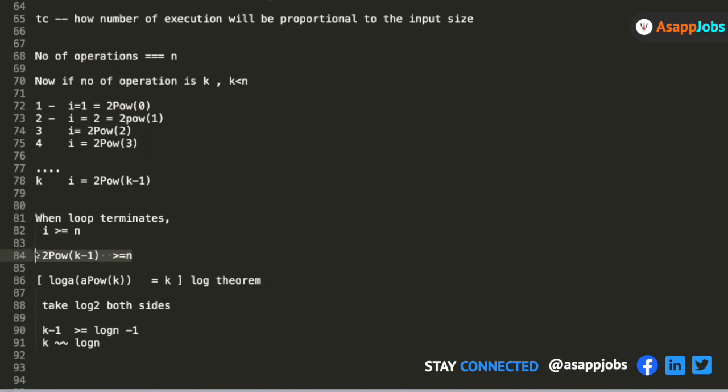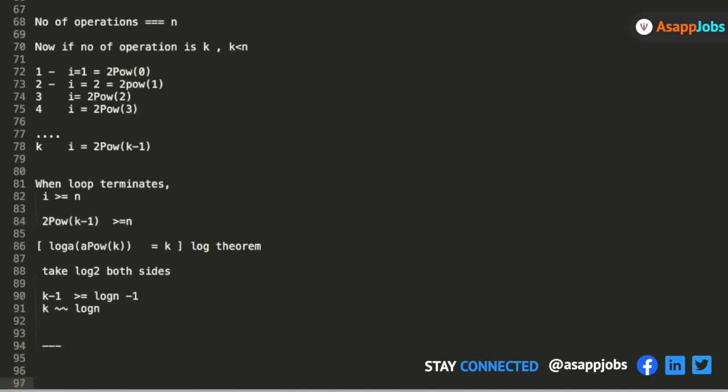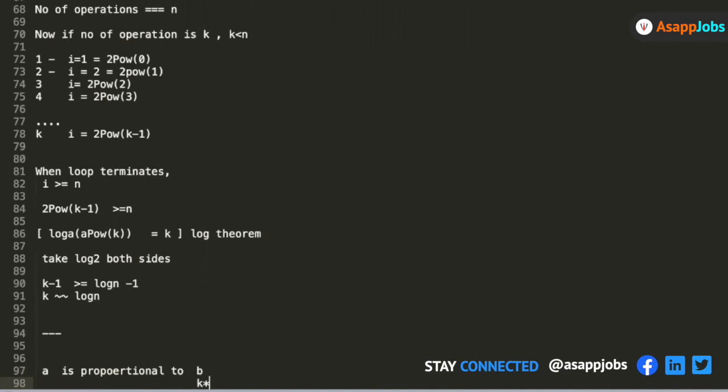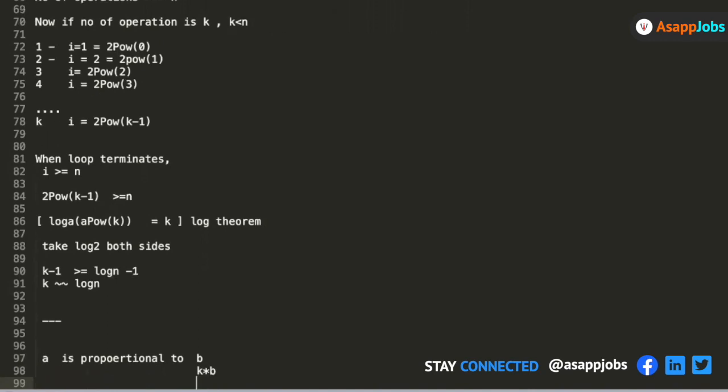Yeah. So what I'm trying to say is, let's talk about a little mathematics again. If A is proportional to B, and see, time complexity is always a proportionality analysis. You always talk about proportionality. You don't talk about the exact term. When I say A is proportional to B, it means that A will also be proportional to K times B, plus or minus C. So if you multiply or add or subtract any constant with the term, the proportionality doesn't change.